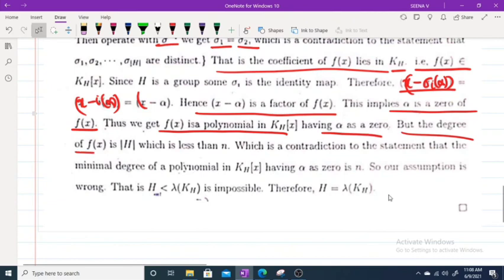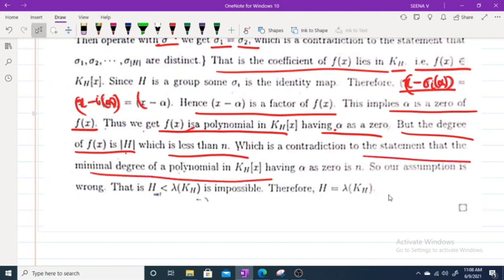But the degree of f of x is the cardinality of H, which is strictly less than n. Thus, we get a polynomial f of x having alpha as a zero, and the degree of that f of x is strictly less than n. That is a contradiction, because we assumed that the minimal degree of a polynomial in K_H[x] having alpha as a zero is n. Therefore our assumption is wrong. Therefore H being a proper subgroup of the Galois group of K over K_H is impossible. Therefore H is equal to the Galois group of K over K_H.